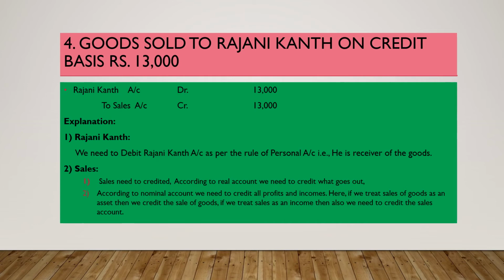Different people will have different opinions, so based on that, I have given here two perceptions regarding sales and purchases in another transaction too. Some will view it as per real account and some as nominal account. According to both perceptions, the entry will have a credit balance itself.